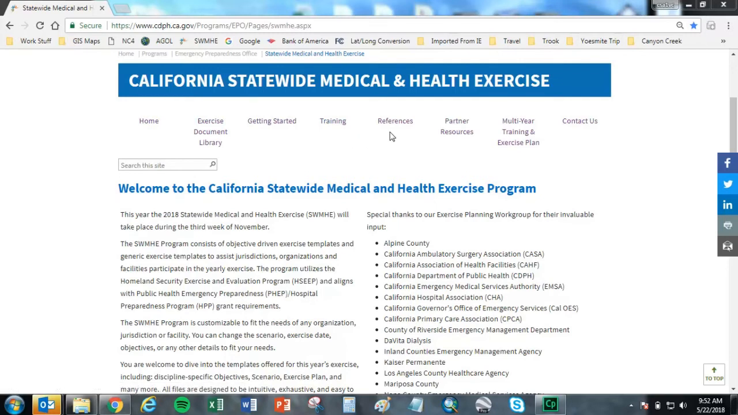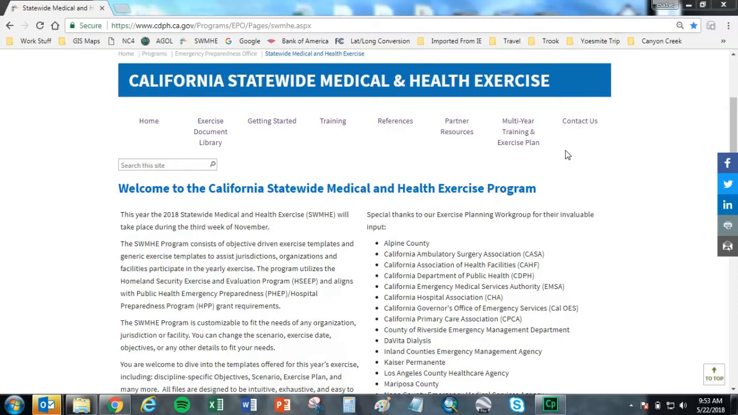The next link is the References link, which lists a group of valuable reference documents. Next is the Partner Resources link, which displays links to response and regulatory partners. The Multi-Year Training and Exercise Plan link contains previous and future proposed exercise scenarios and capabilities for the statewide medical and health exercise. The final link on the top of the page is the Contact Us link, which provides contact information for the statewide medical and health program workgroup and the medical health operational area coordination program.